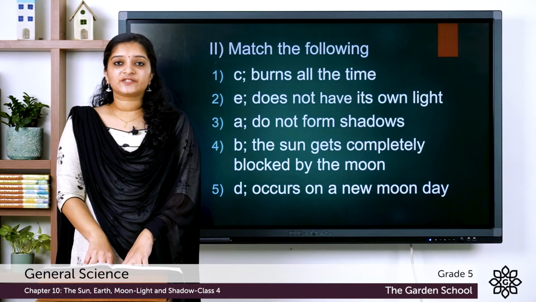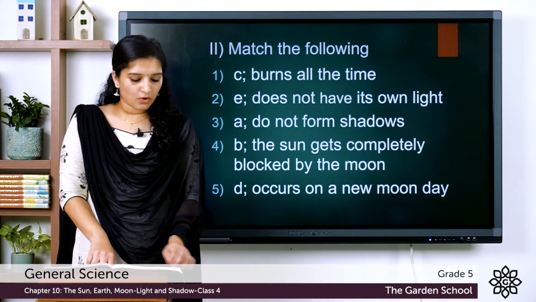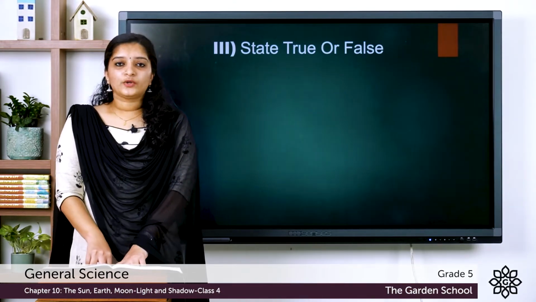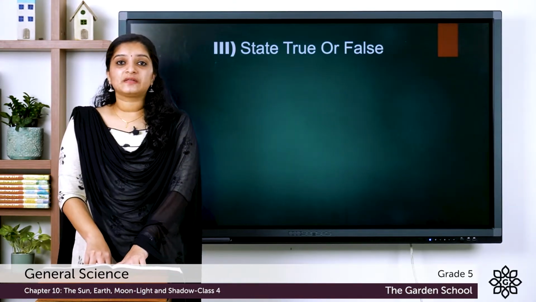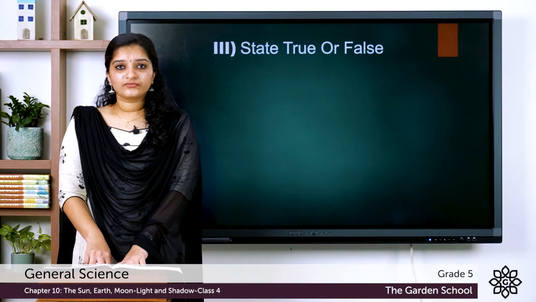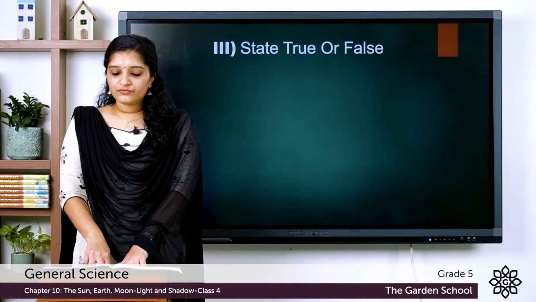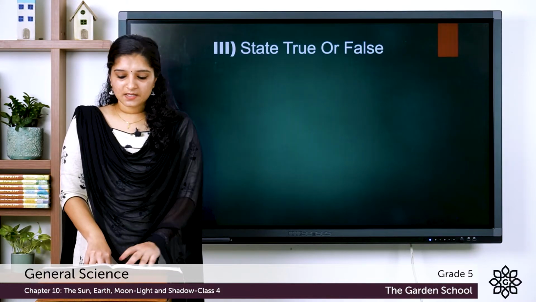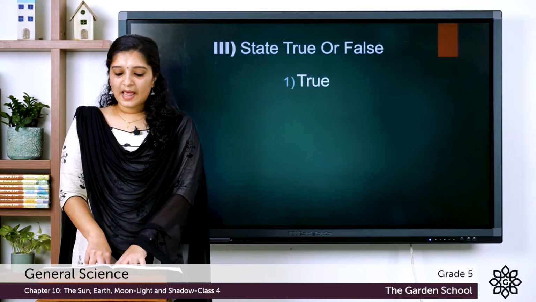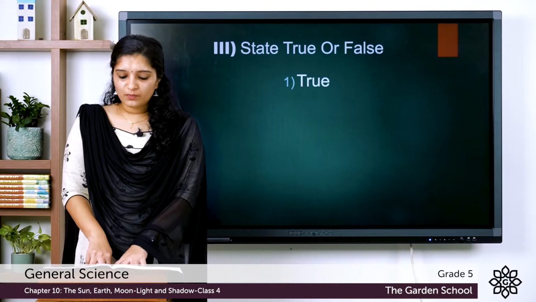Now let's get into the next set of questions, that is stating true or false. So what you have to do here is, you have to tick the right statements and cross the false ones. The first statement given is, light can travel from one place to another. The answer is true. Light can travel from one place to another.